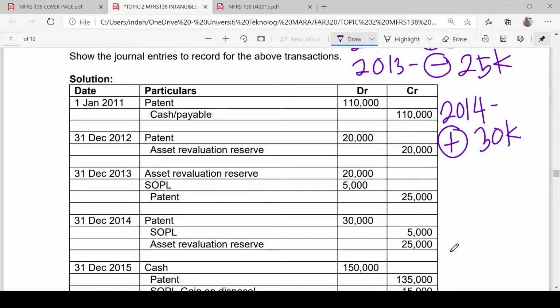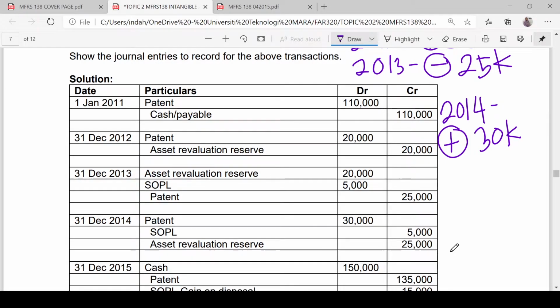So credit SOPL 5,000 to reverse the previous recognition of revaluation deficit. And the balance will be credited to asset revaluation reserve of 25,000.